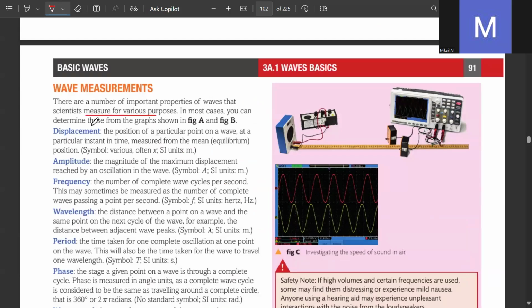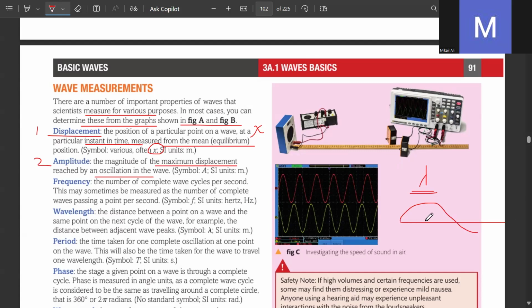In most cases, you can determine these from the graphs shown in figures A and B. Displacement, for example, is the position of a particular point on a wave at a particular instant in time, measured from the mean position, and you measure it as x, simple. Amplitude is also measured as x. Wavelength is not x. It is a distance, but it's not x. We use the symbol lambda for this length of a wave. Amplitude is the magnitude of the maximum displacement reached by an oscillation of the wave from the mean position. If this is the mean position, the highest displacement reached is the amplitude.